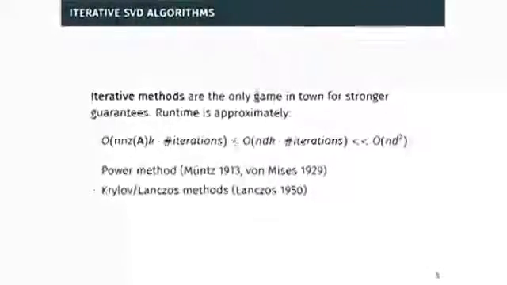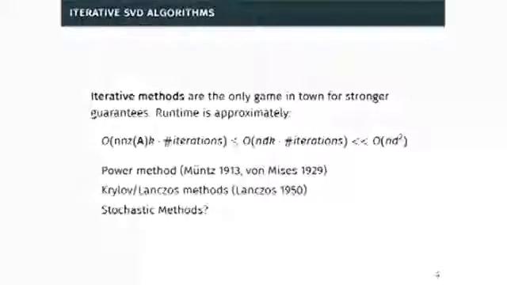k is typically much smaller than d, i.e. the dimension you're reducing to is much smaller than your original dimension. So as long as you keep your iteration count reasonable, these algorithms are going to be much faster than doing a full SVD using a classic algorithm. And so they're widely implemented and used all over the place.